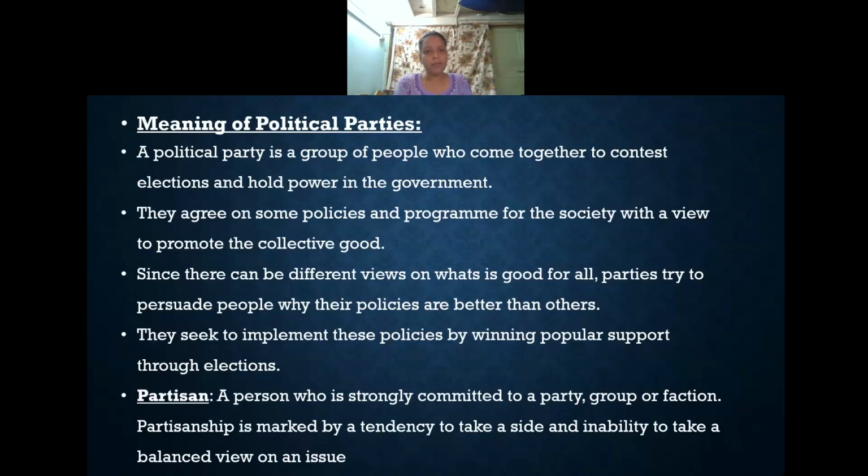They agree on some policies and programs for the society with a view to promote the collective good. Since there can be different views on what is good for all and what is bad for all, parties try to persuade people why their policies are better than others. They seek to implement these policies by winning popular support through the election. So political parties are one kind of group of people who come together, contest in the election, and form a government.